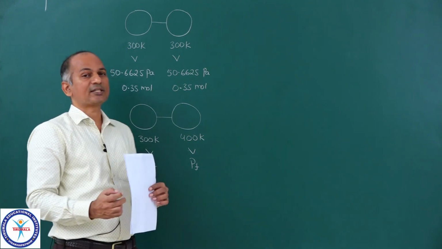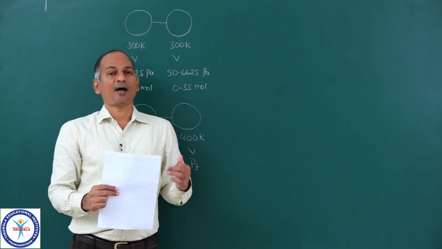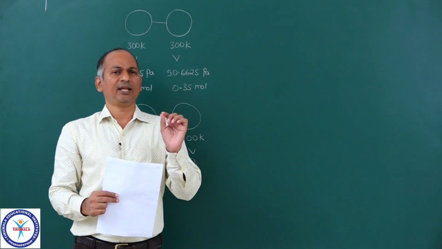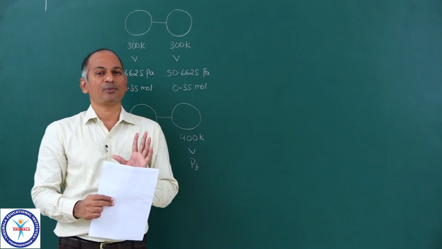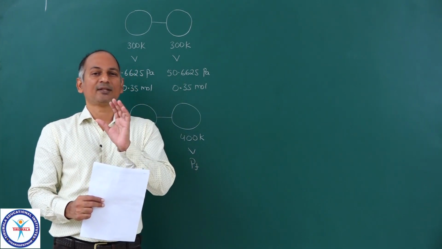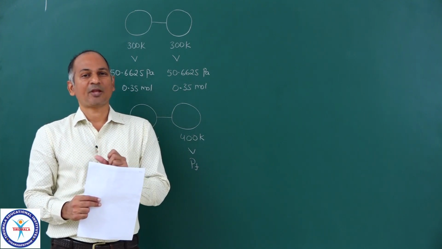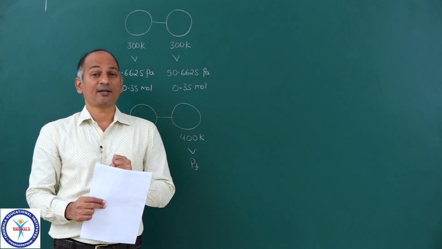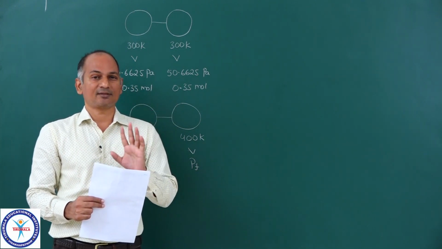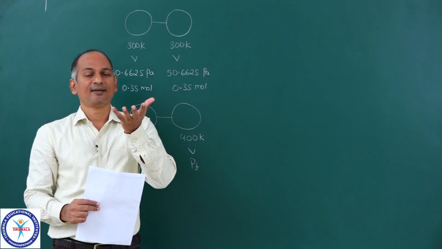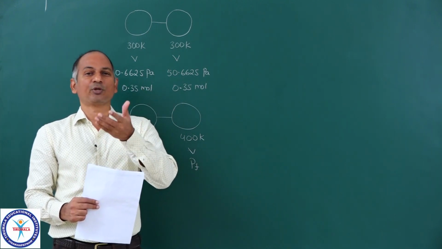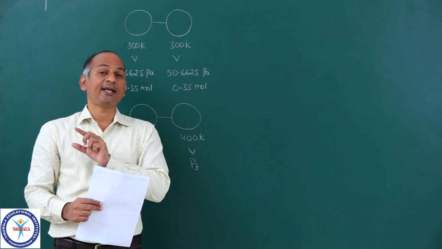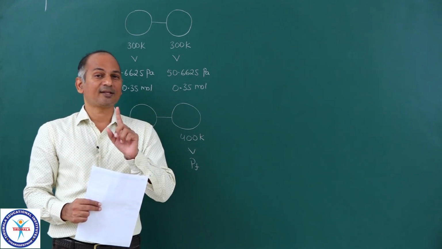Actually if you remember when we discussed payload, I told you, you can fill the balloon with hydrogen, a very light gas, in fact the lightest gas possible. You can fill a balloon with helium. What we want to make there in payload is that the mass of the balloon must be less than the mass of the air displaced. Then you will get that buoyancy. So for that you can use hydrogen, you can use helium, or else you can use atmospheric air but at a high temperature.